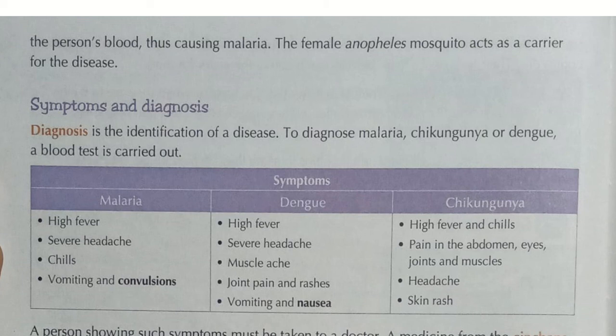Now let us discuss prevention and control. The following prevention measures can control the spread of diseases caused by mosquitoes: wear clothes that cover your entire body while sleeping; wire screens on windows prevent mosquitoes from entering the house; use a mosquito net while sleeping; apply chemical or oil based mosquito repellents to protect yourself from mosquito bites; eliminate any stagnant water sources in or around the neighborhood with the help of municipality workers.